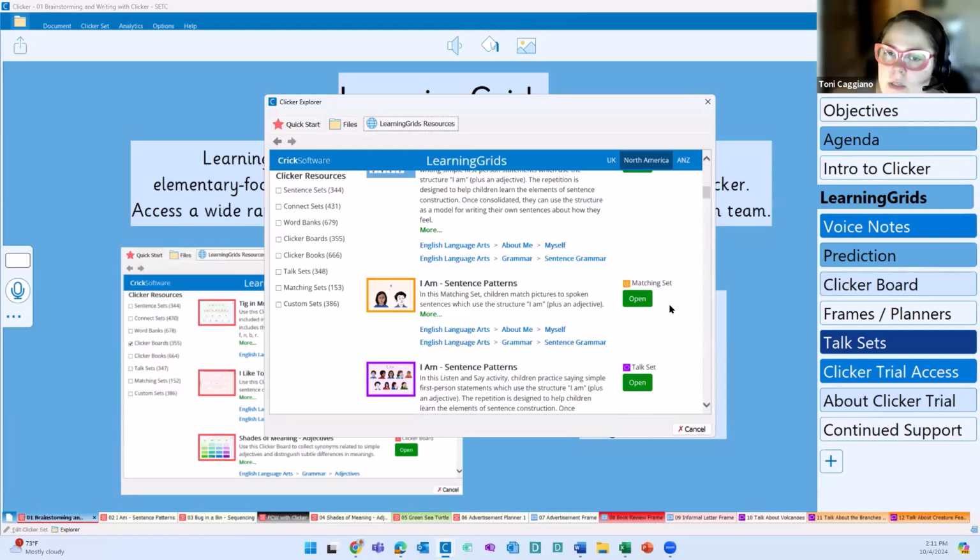I start here with these resources because, one, it is a great place to get started with Clicker, but all of the different resources that I'm going to show you today come from Learning Grids. Only one of them I made myself and edited, and that one will be very clear when I get to it. It's about 10 resources, and I made one, so 90% of the resources you're going to see today you could use following this session, once you get access to Clicker, or if you already have access to Clicker.